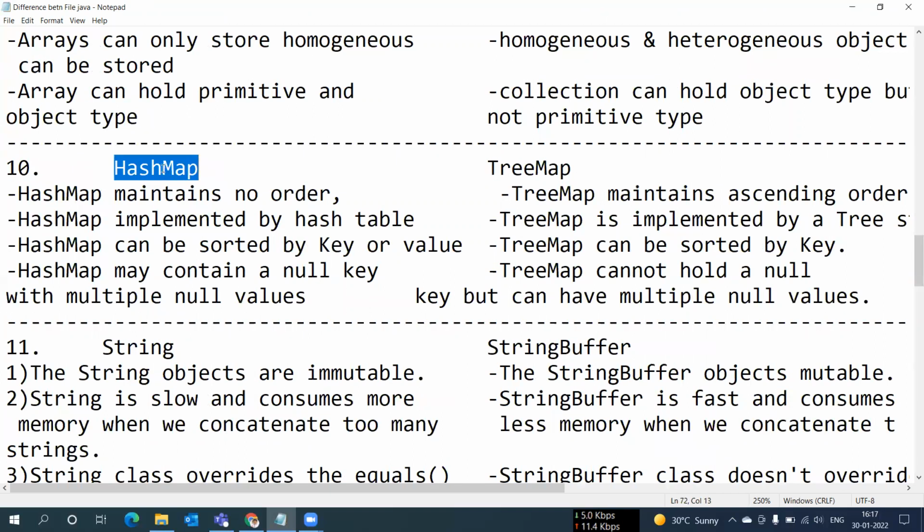Our next difference is the difference between HashMap and TreeMap. HashMap contains no order.